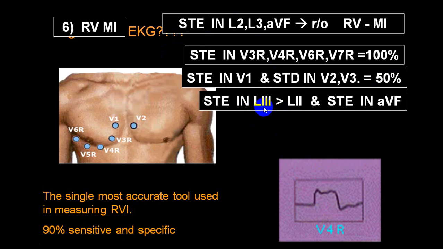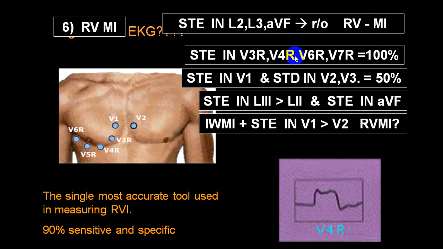And if the lead 3 ST segment elevation is more than lead 2, so if ST elevation in 3 is more than 2, and if you see ST elevation in aVF, suspect RVMI and take these leads. In inferior wall MI, if you have got an ST elevation in V1 more than V2, suspect RVMI. Or if you have got only ST changes in V1 and ST depression in V2, V3, also suspect RVMI.